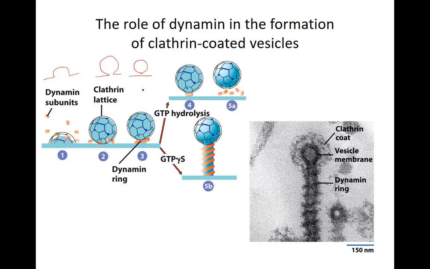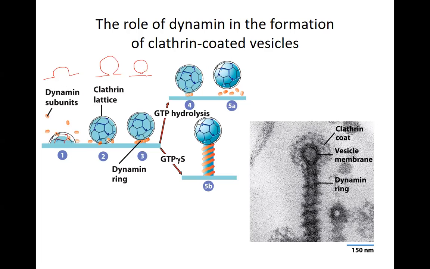This pinching off of the membrane in the middle is carried out with the help of a protein called dynamin. Dynamin actually uses GTP hydrolysis. This is not a simple G protein. This is a protein that hydrolyzes the GTP and uses this energy to squeeze this end of the membrane so that it forms an individual endocytotic vesicle.